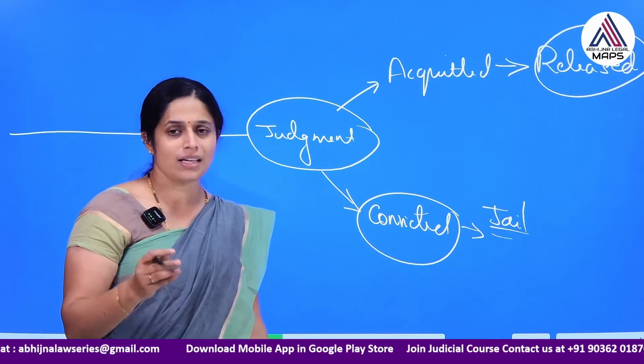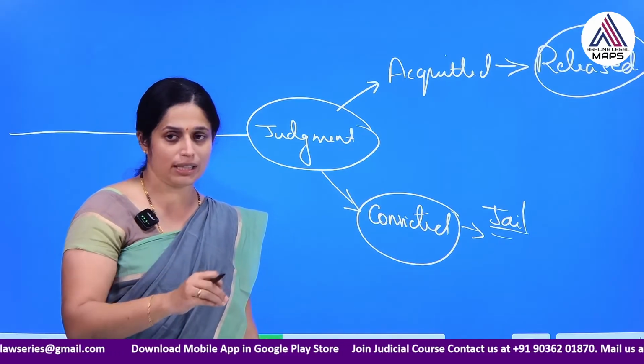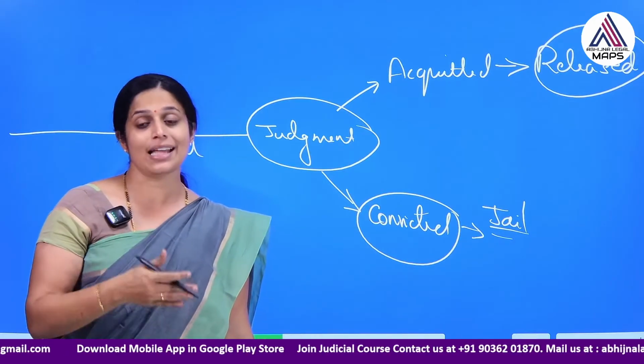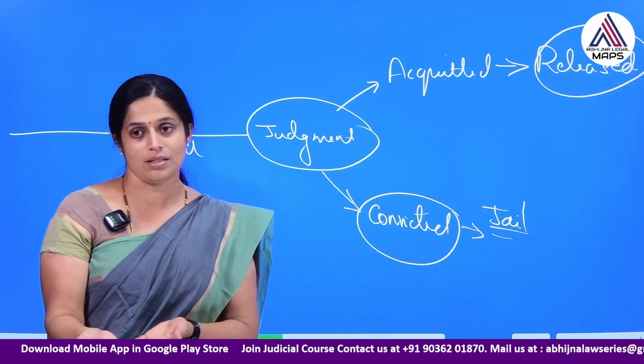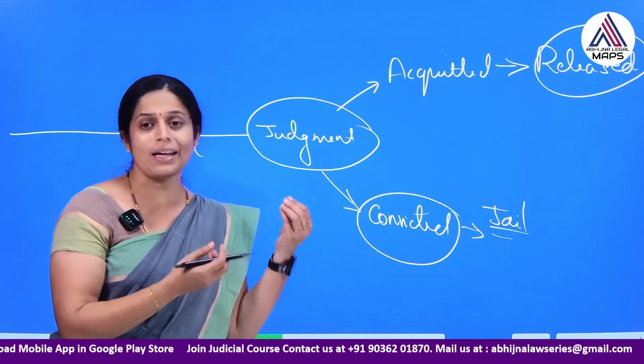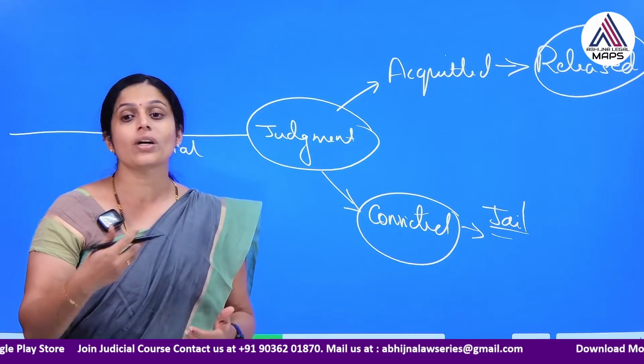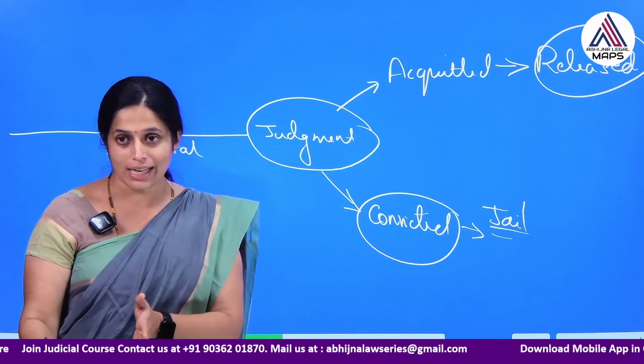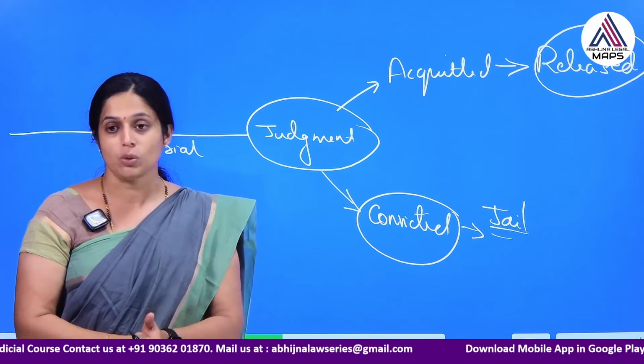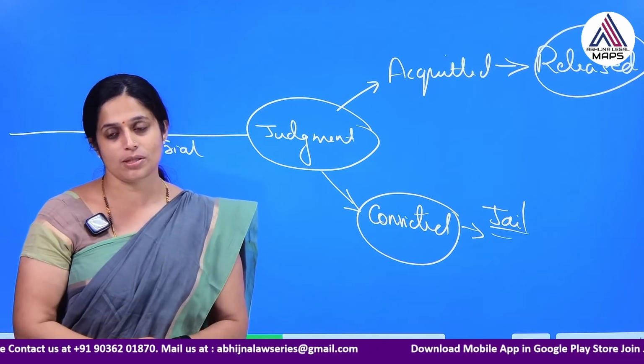In such cases, it is not good to put them in jail, because there is a tendency that they may turn into hardcore criminals. Earlier it was just by accident he had committed the offence, but later he may turn into a criminal if he is put in jail along with the other prisoners who are convicted persons.